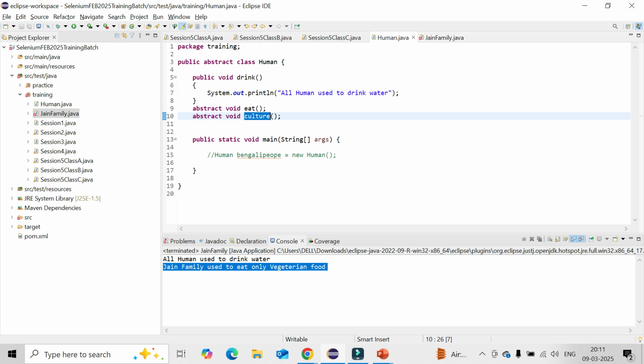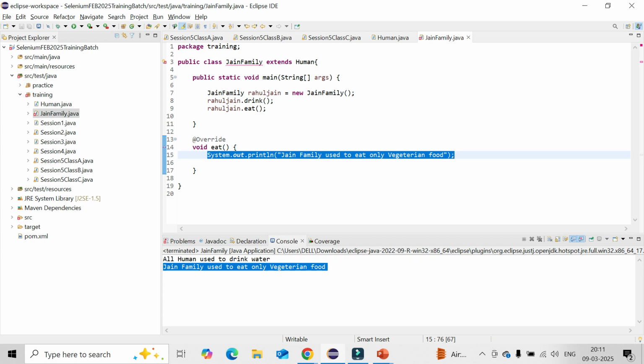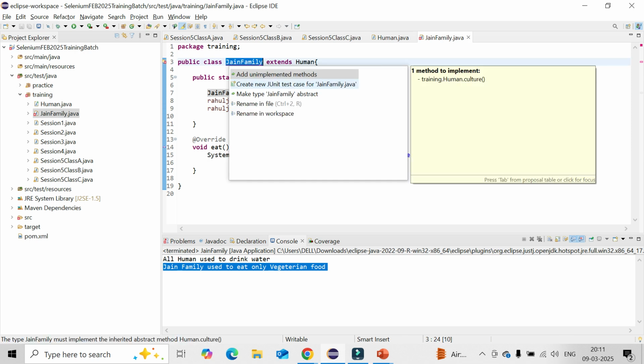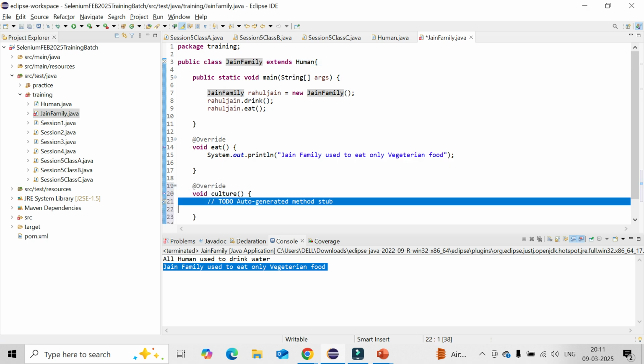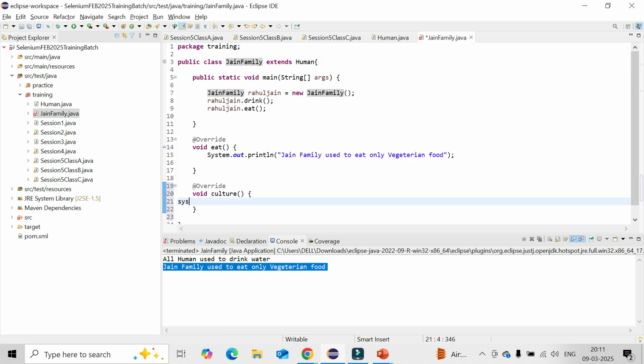Because I have changed it in the parent class, here an error message immediately comes. Why? You could see, because the method I have created is called unimplemented. Now you could again see "add unimplemented method", right? Here I need to give the body. The class will be there, it should be defined here. So whatever extra is there, you are writing there.